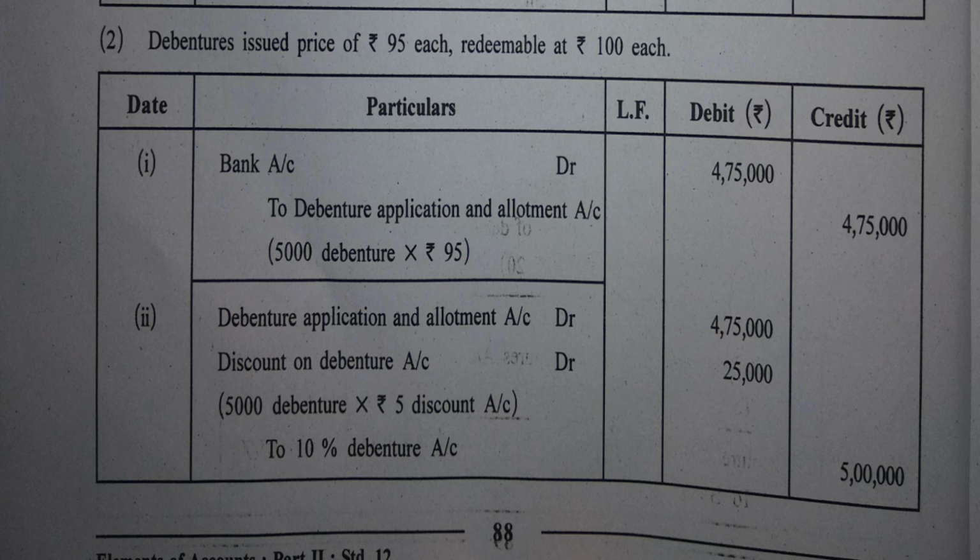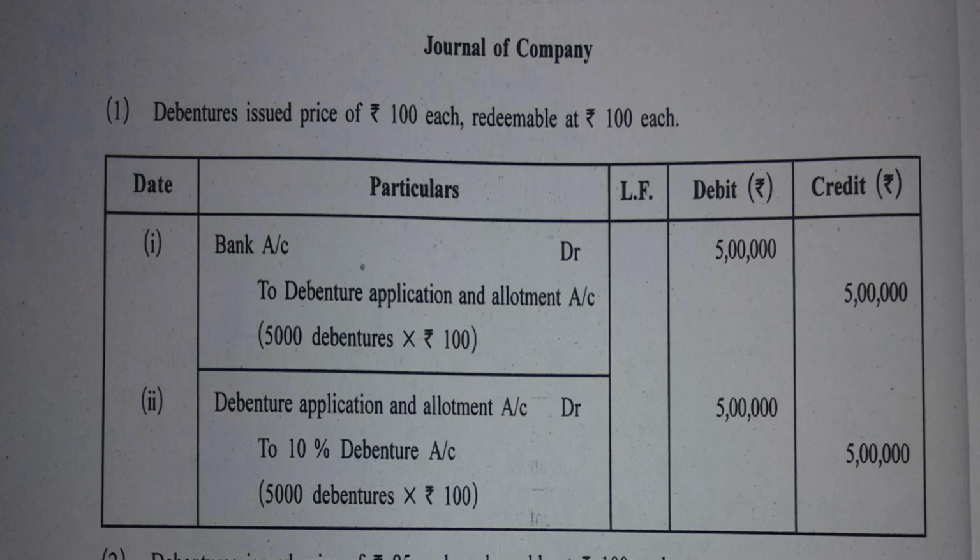Alright, so a liability of 5 lakh rupees is created at 100 each. Next and the last case,